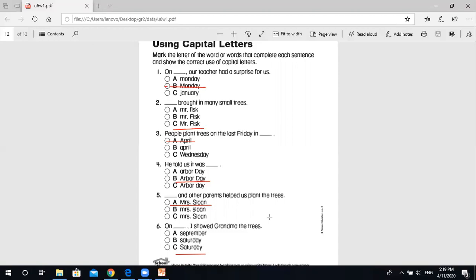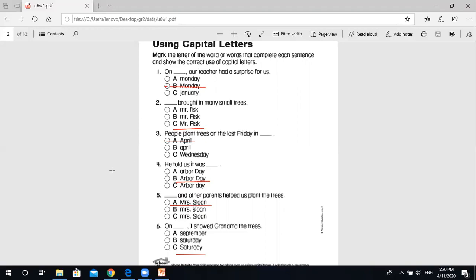And the special names for people, the names for pets, the specific names for streets, the names for countries, places, famous things, and the titles of books, songs, stories, and movies begin with a capital letter.